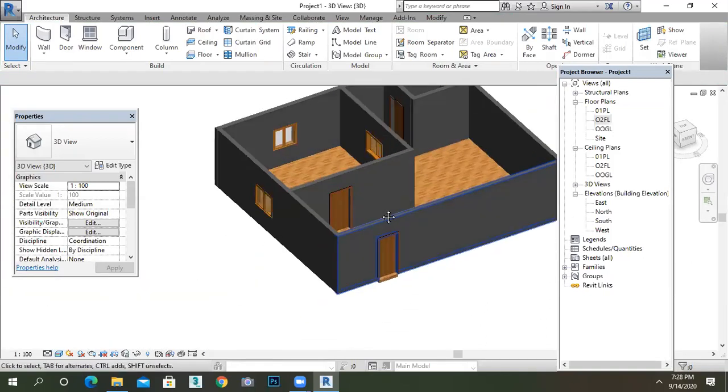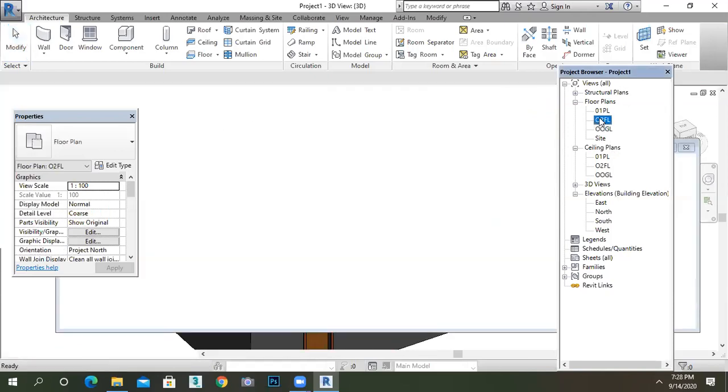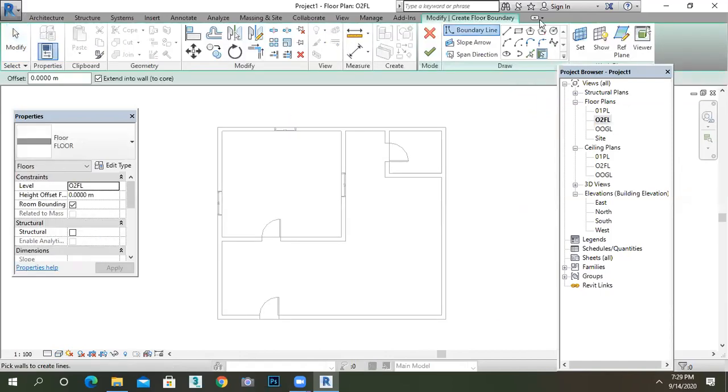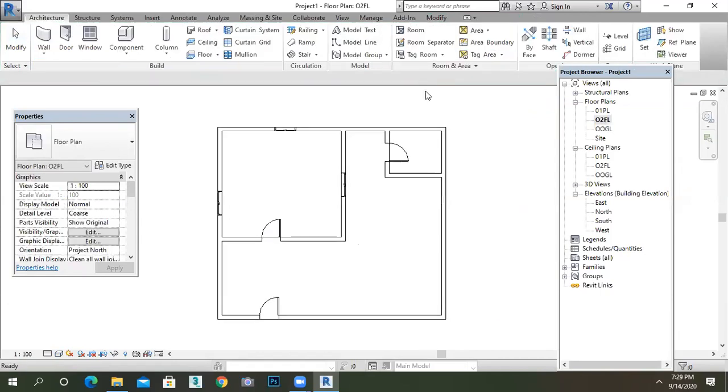Any doubt in the floor? Go to the floor plan. Take a floor, edit it. After taking that, you are able to see this type of shape. Select your shape depending on your plan and draw it. And then say close.